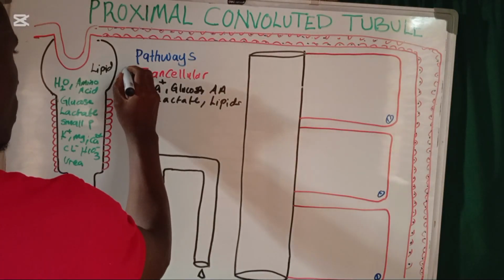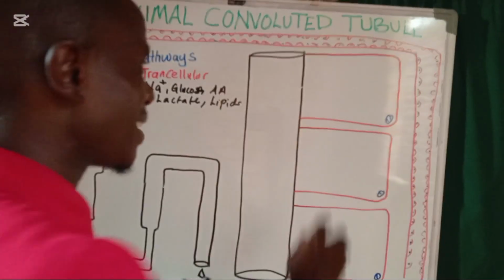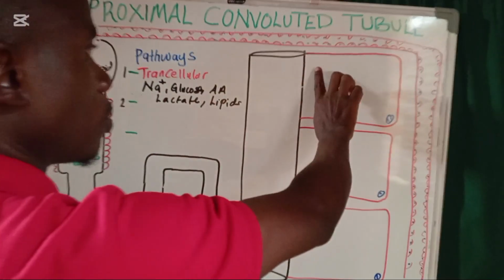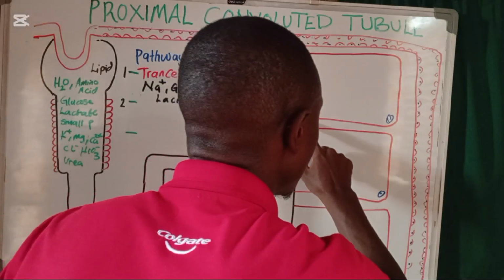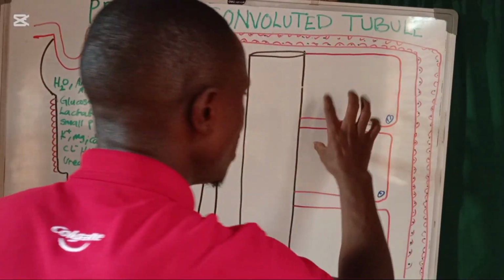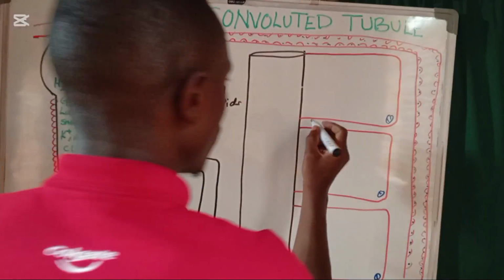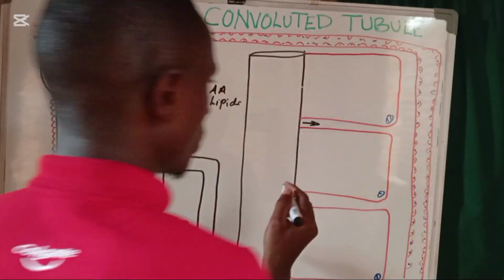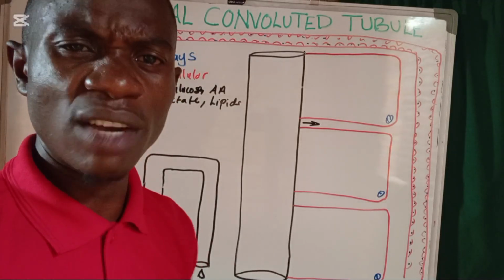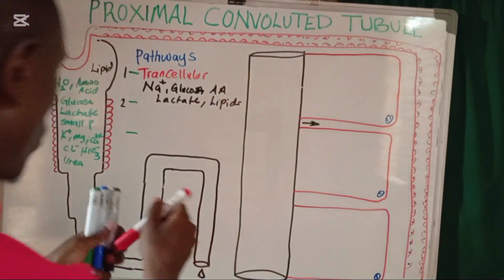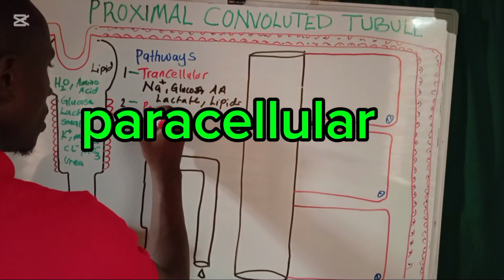Okay, so now what is the second pathway? Now we have some of those substances that do not pass through the transcellular mechanism through the cell, but they would love to pass through the tight junctions in between the cells. They like to pass in between the cells into the nearby blood vessels. How do we call that kind of transport mechanism? That kind of transport mechanism is called paracellular.